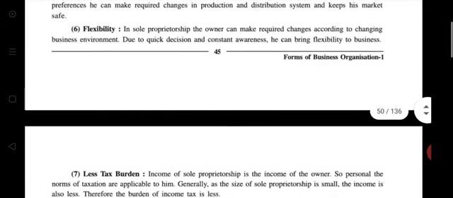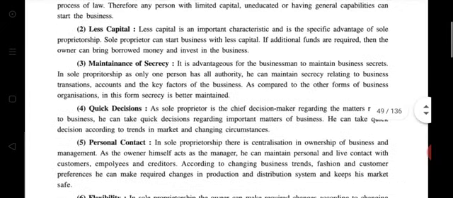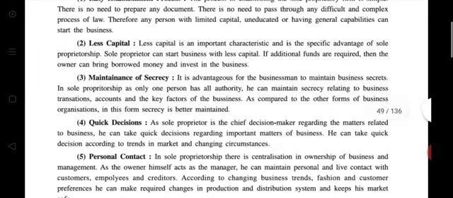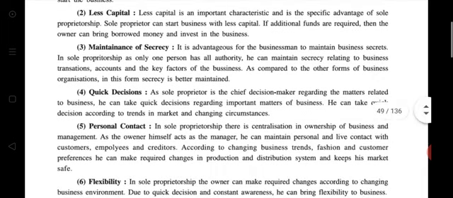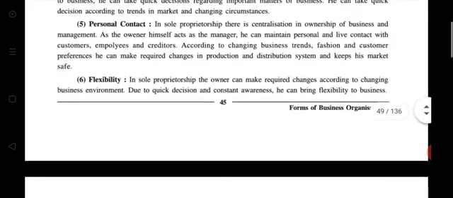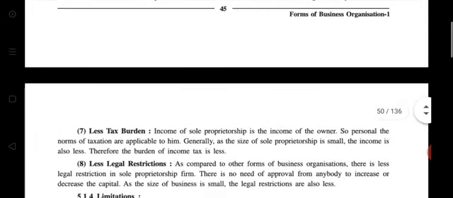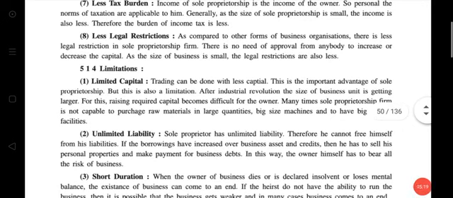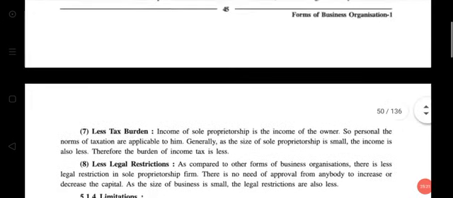So now we have done a total of 8 advantages of sole proprietorship. First one is easy establishment process. Second is less capital. Third, maintenance of secrecy. Fourth, quick decision. Fifth, personal contact. Sixth, flexibility. Seventh, less tax burden. Eighth, less legal restriction. Here we have done this topic.